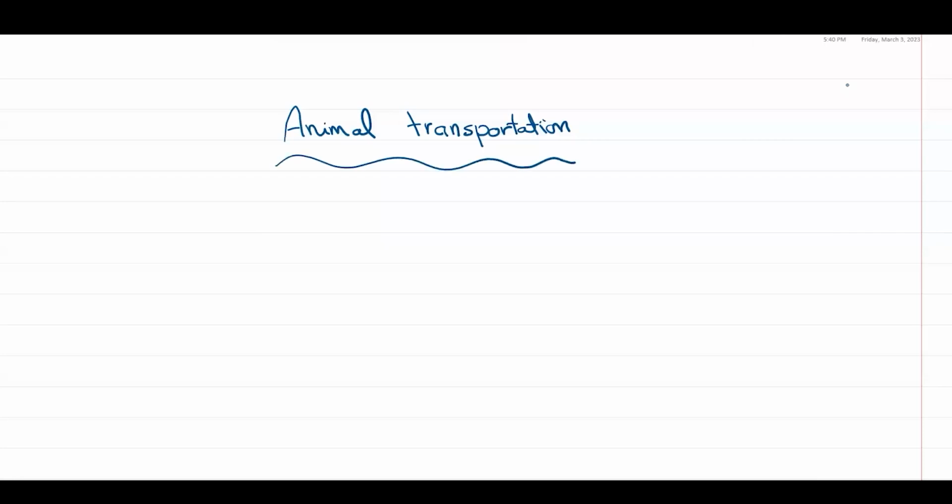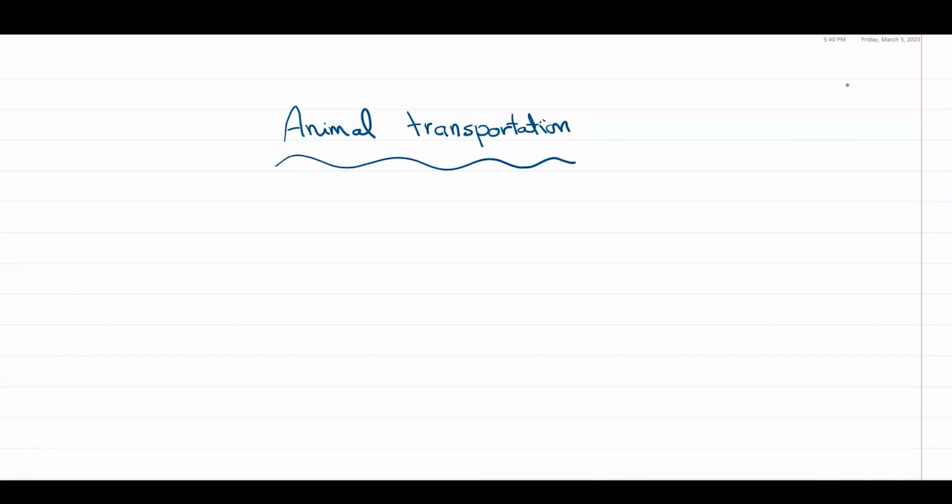Animal transportation means how the animal transports its nutrients to its cells. First of all, we should know the needs of any living thing.